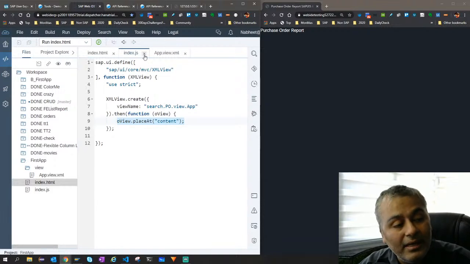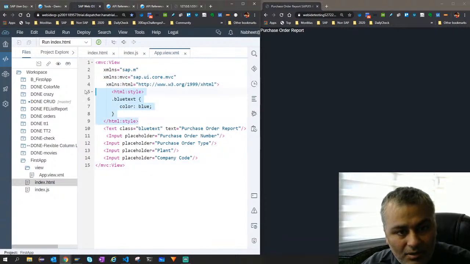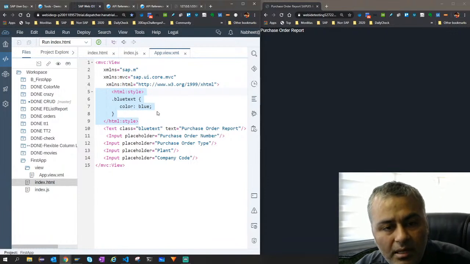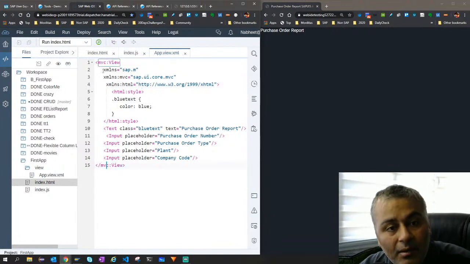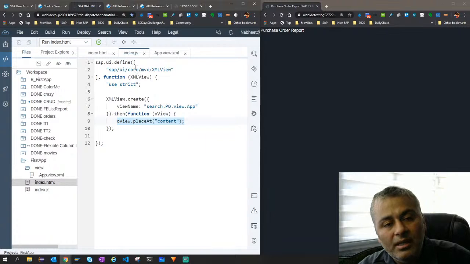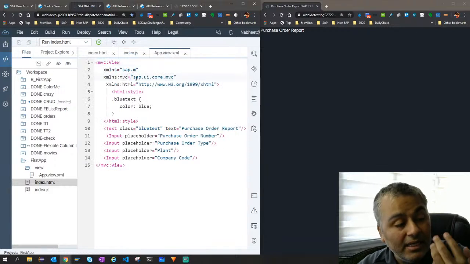Now let's look at the XML view, which is very important. I've changed it a bit. Let's forget this path; you don't need to think about it as of now. Important for you is to understand this. These are tags which we saw, nothing new, but this MVC is a namespace. In the same way, when I was using the sap.m library, I was defining the dependency here, you have to define it in our XML.